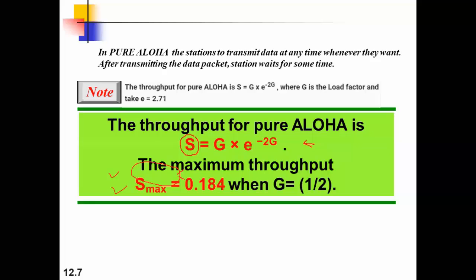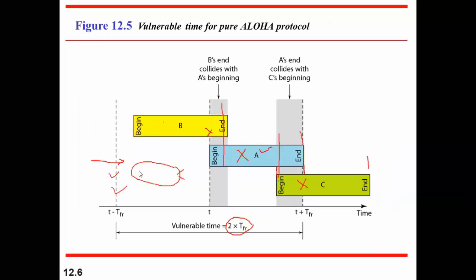So we can find that for any station, you can see that the vulnerability time for the station whose frame is being transmitted is 2 into T frame. So because of this 2 into T frame, when will we get the maximum throughput? When a station gets this 2 frame window for its packet to send, only then can that particular station successfully transmit. Otherwise, there is a risk for the frame to collide with another frame, right?